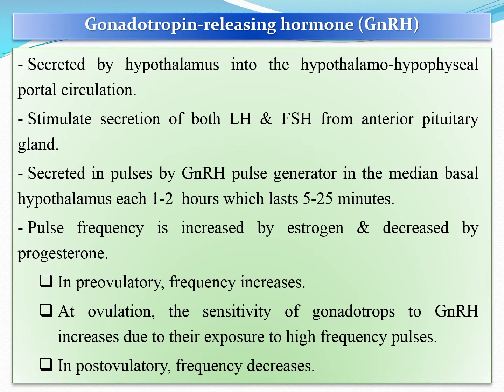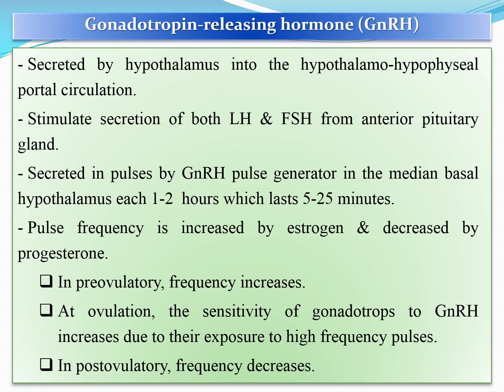Gonadotropin releasing hormone. Gonadotropin releasing hormone is secreted by the hypothalamus into the hypothalamic-hypophyseal portal circulation. It stimulates secretion of both LH and FSH from the anterior pituitary gland.